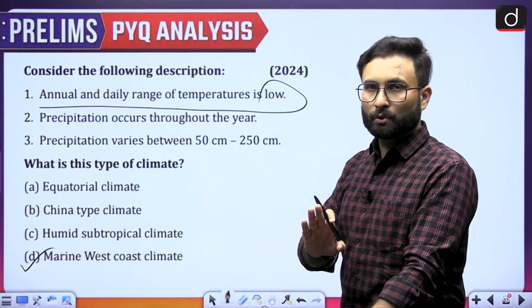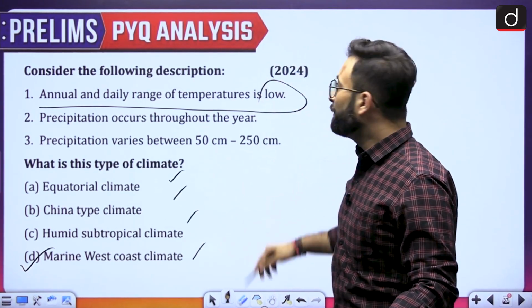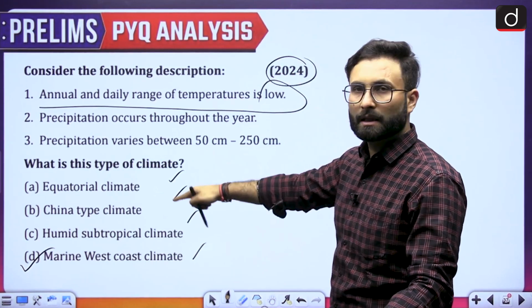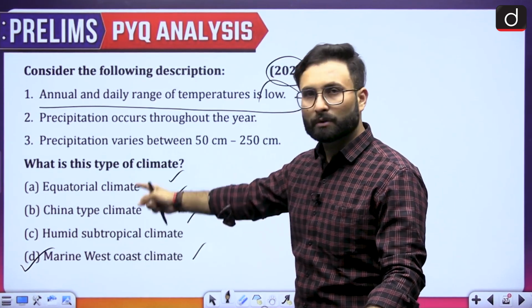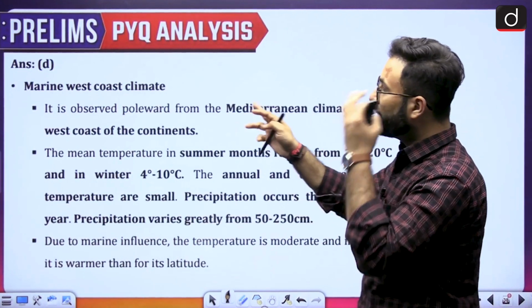My suggestion to you would be that you should go and check out all these four climatic conditions, because in 2024 they asked about it. There are high chances they might ask about one of them in the next examination. Coming to the next one, marine west coast climate condition.